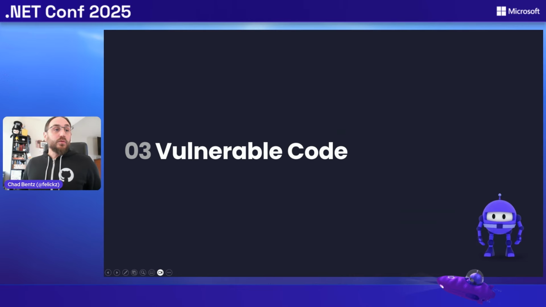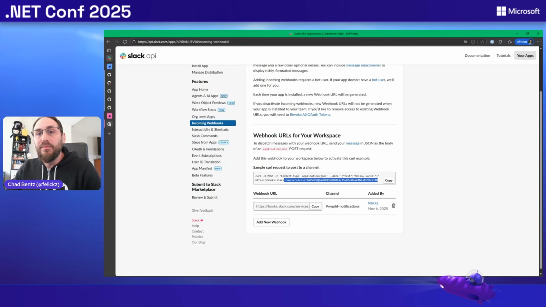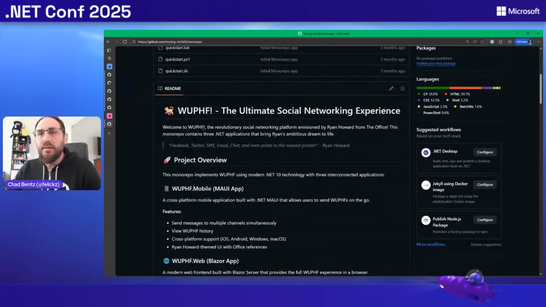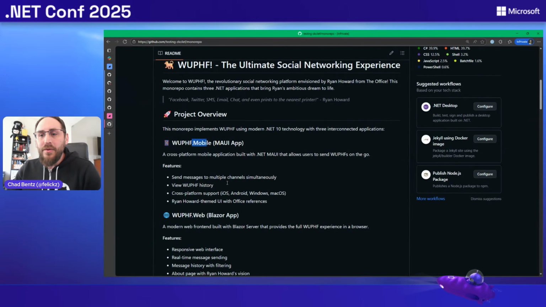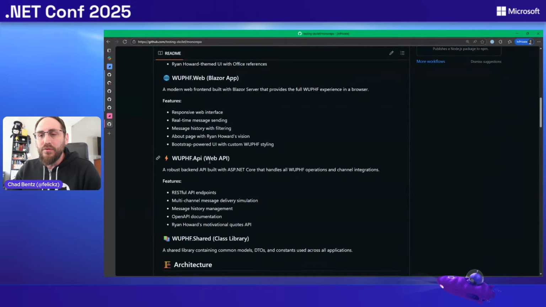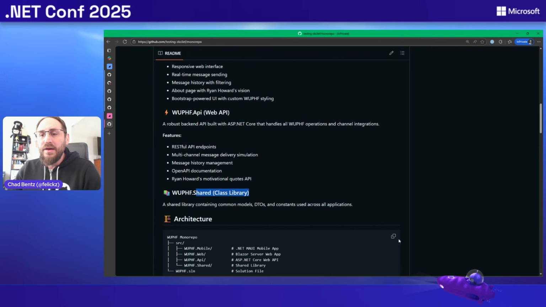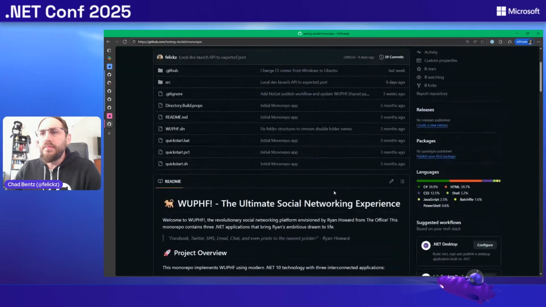Let's shift gears one more time here and talk about vulnerabilities in the .NET code you write. So I'm going to head to that same repo we were just looking at, but I'm going to go to the GitHub view of it. You can see it's a pretty big mono repo. It's got a mobile MAUI app, a web Blazor app, a control web API here in .NET Core, and a shared NuGet library that I published out to NuGet.